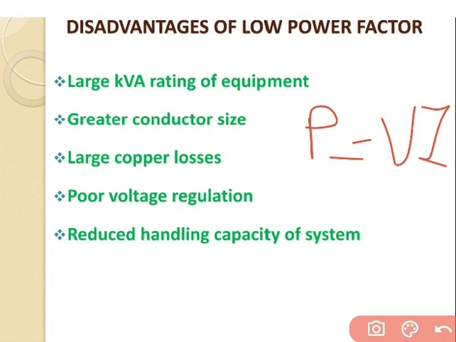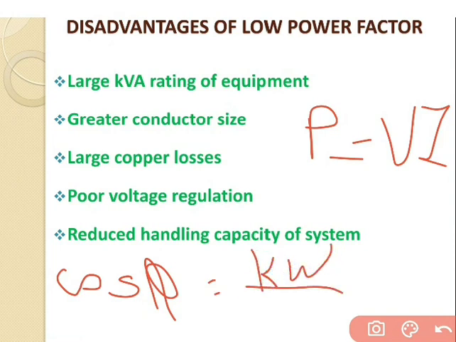If we go for the kVA input, it would be 10 divided by 0.8, based on the equation cos phi is equal to kW upon kVA, having a cos phi equal to 0.8 and kW that we have assumed as 10. So 10 kilowatt divided by 0.8, we get the answer 12.5 kVA, and the current input, we will get 50 ampere, based on the equation P is equal to VI.